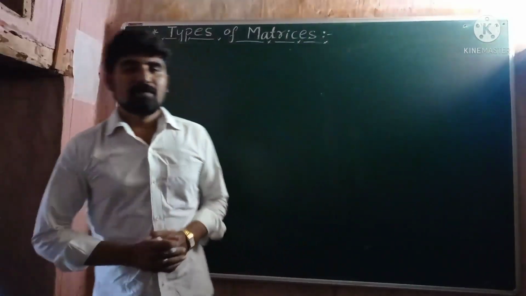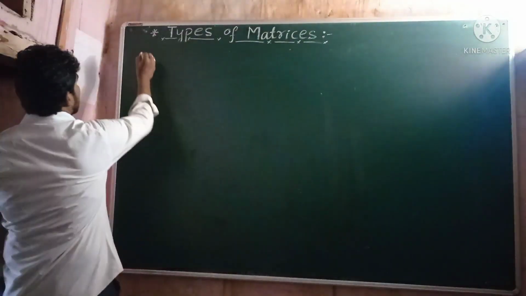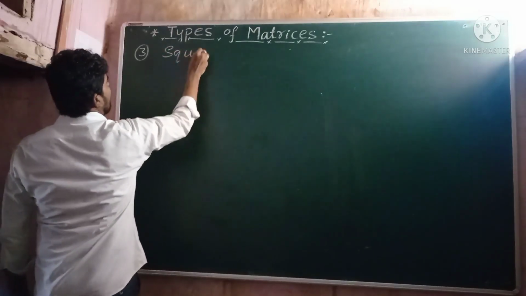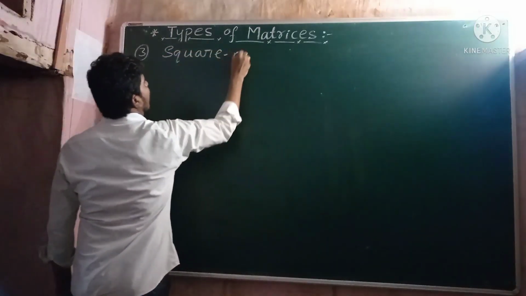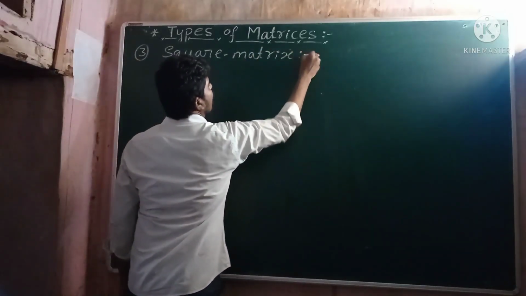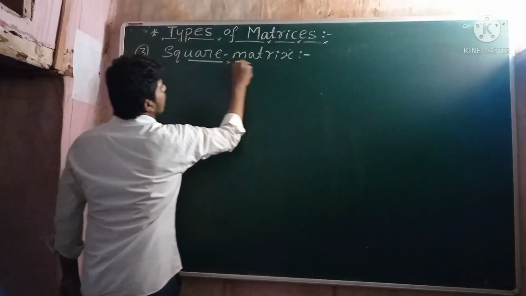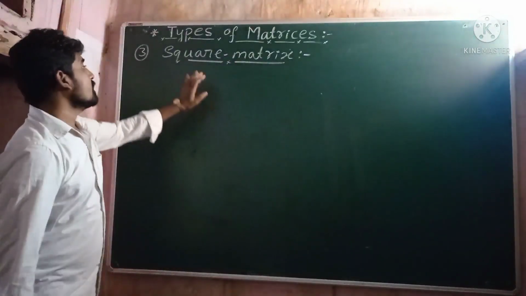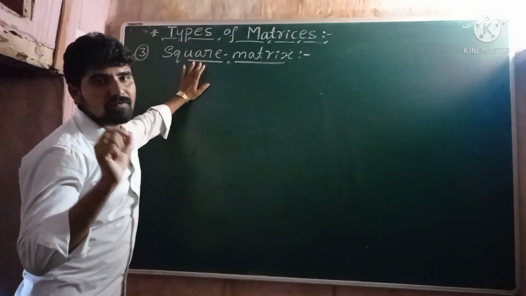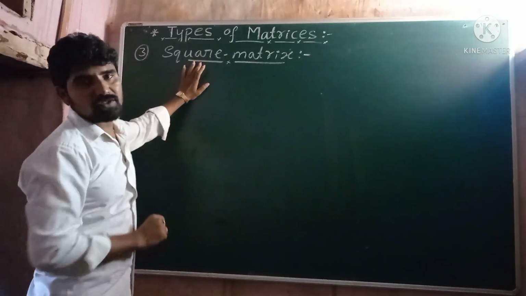So now the third type of matrix is the square matrix. The name itself indicates square. Square means a polygon in which all the sides are equal to each other.